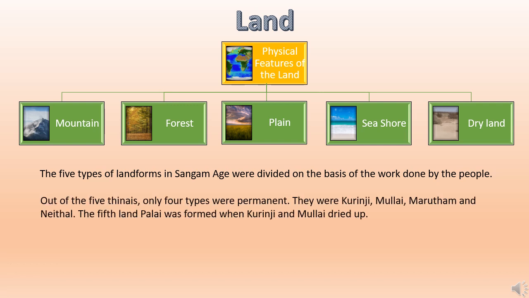This was done based on the work done by the people. Out of these 5 Tinais, only 4 were permanent. They were Kurunji, Mullai, Marudam and Neithal. And the fifth land, Palai, was formed only when Kurunji and Mullai dried up.